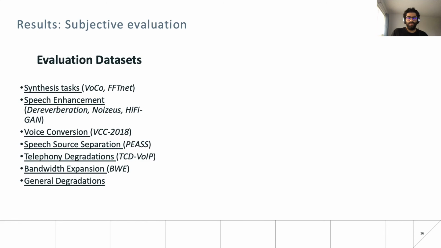Next, we check how well our metric correlates across different perceptual subjective datasets in MOS and 2AFC. We consider 10 different datasets spanning across well-known speech problems, including speech synthesis, dereverberation, voice conversion, speech source separation, telephony degradations, bandwidth expansion, and a variety of general degradations.